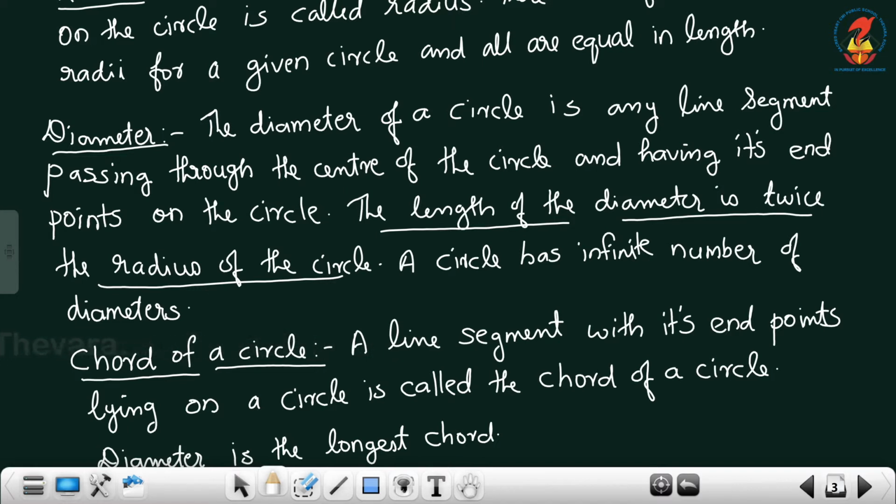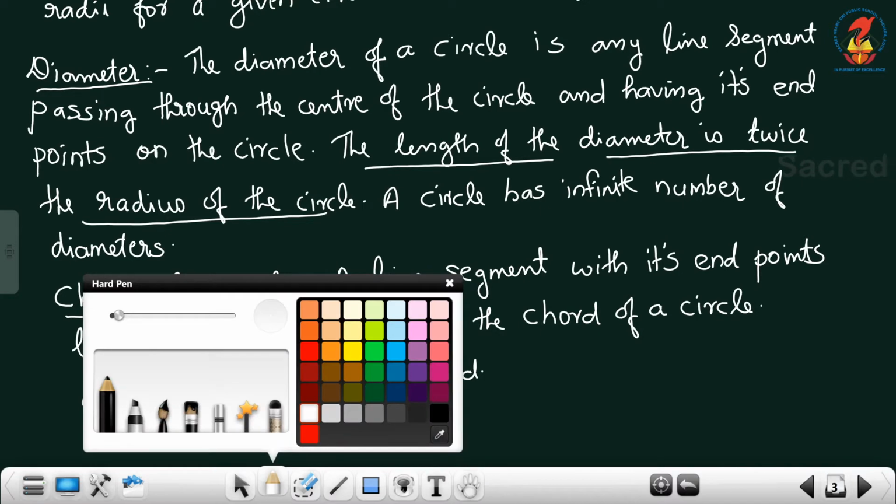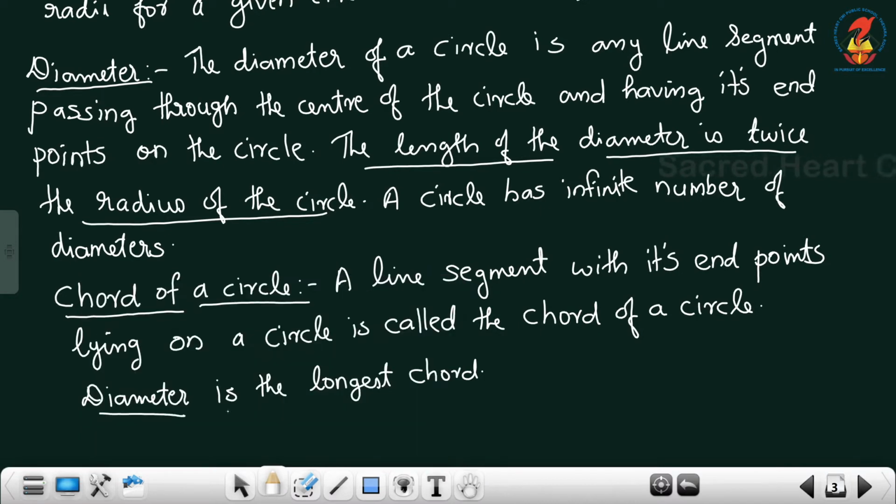Chord of a circle. A line segment with its endpoints lying on a circle is called the chord of a circle. Diameter is the longest chord.